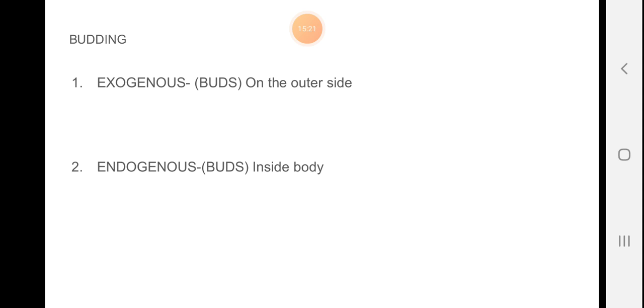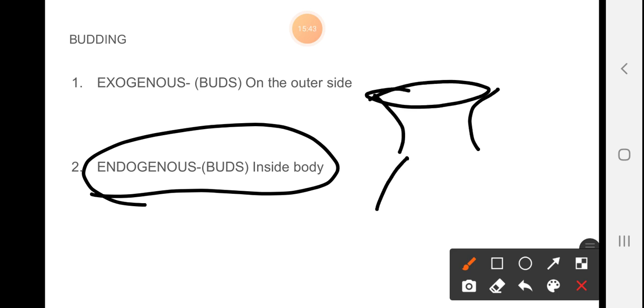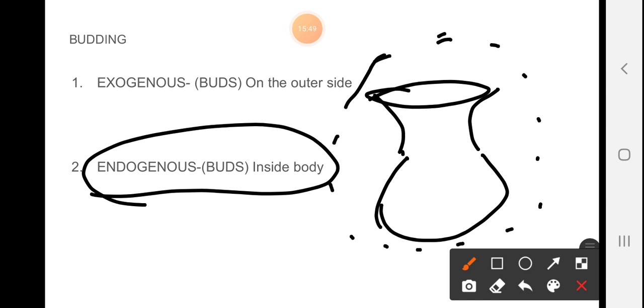Next we go through the endogenous, that is inside the body. Bud that is from the outgrowth, that is inside the body. The example would be your gemmule, that is the structure.